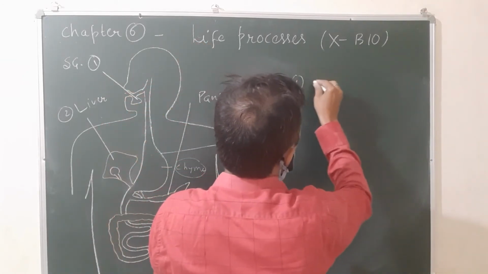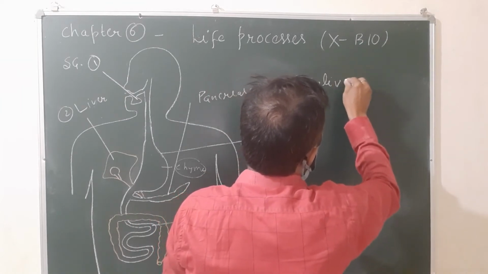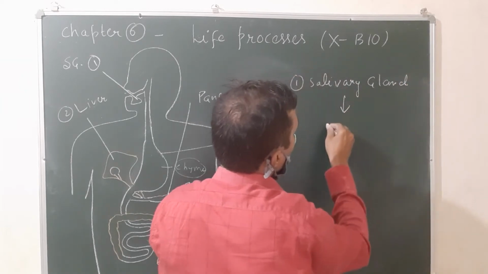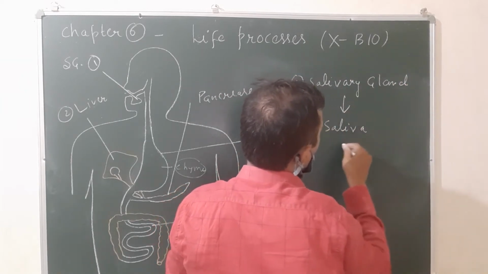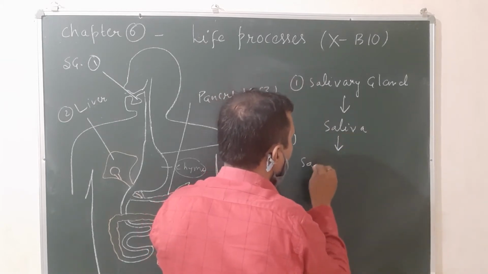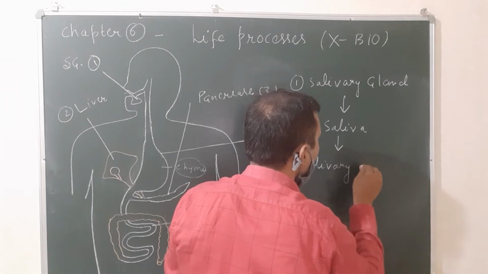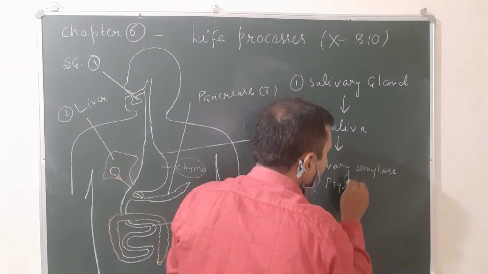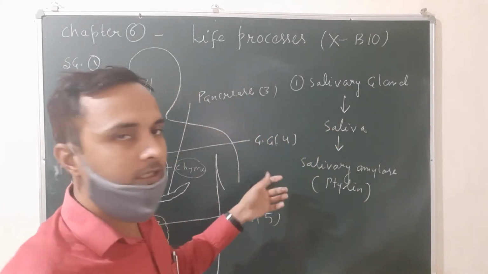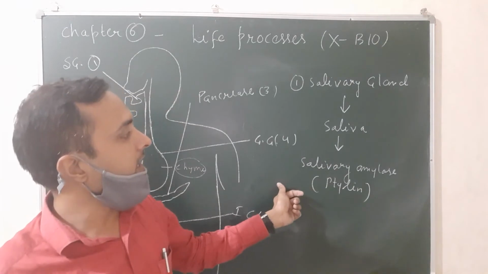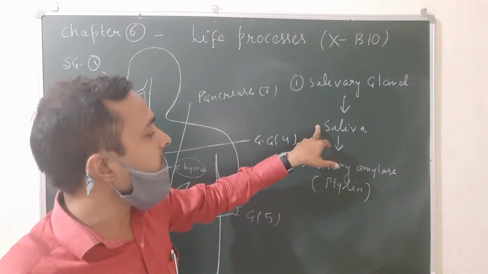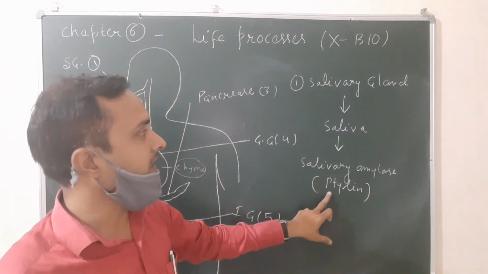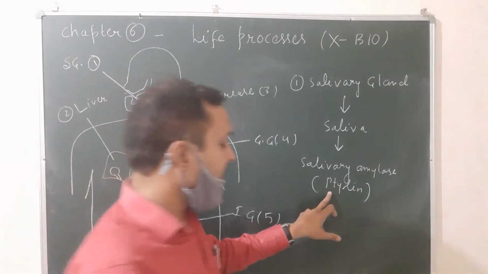The first one, salivary gland. The salivary gland secretes a fluid called saliva, and this saliva contains an enzyme called salivary amylase, which is also known as ptyalin. This is the function of the salivary gland. Its function we will discuss later.